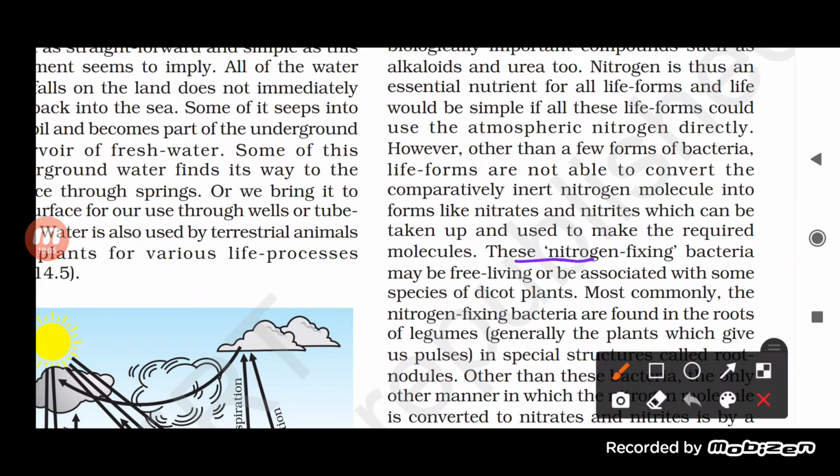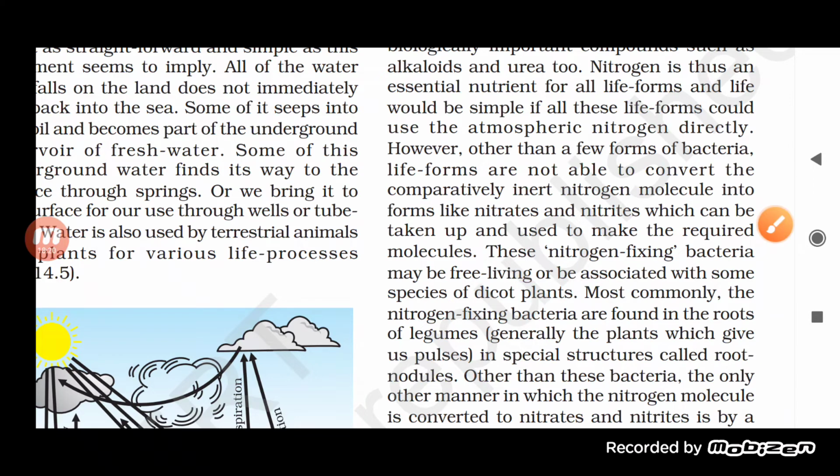You see here, these are the nitrogen fixing bacteria. These nitrogen fixing bacteria may be present as free living, and sometimes in association, basically with dicot plants.